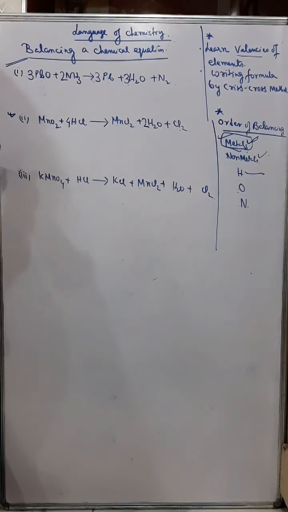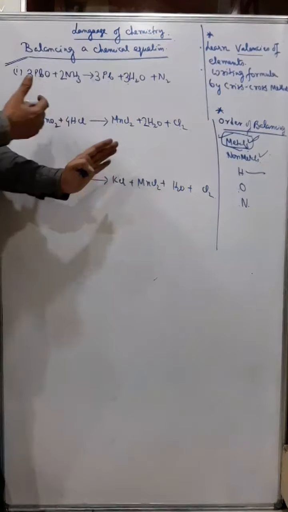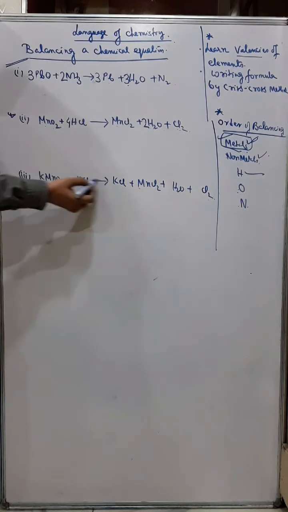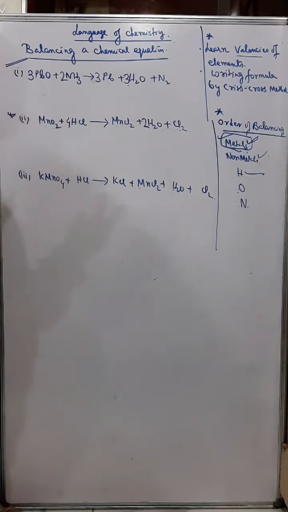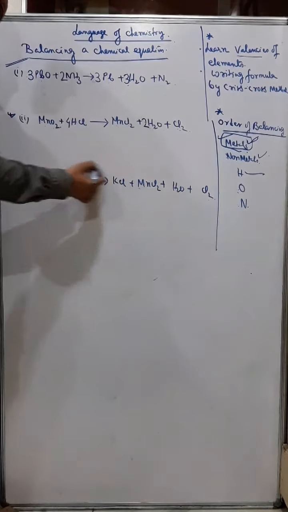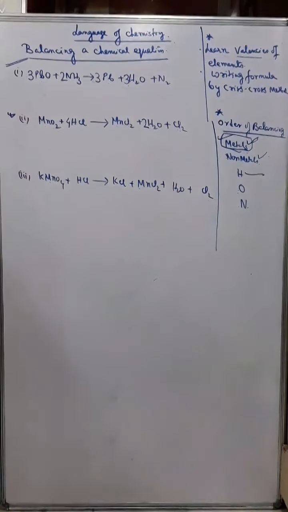Higher frequency means which occurs the most number of times, combining the left hand side and right hand side together. So here you have 1 potassium, here you have 1 potassium. So the frequency of potassium is 2. Here you have 1 manganese and here also 1 manganese. So the frequency of manganese is also 2. So there is no problem, you can start with anybody.